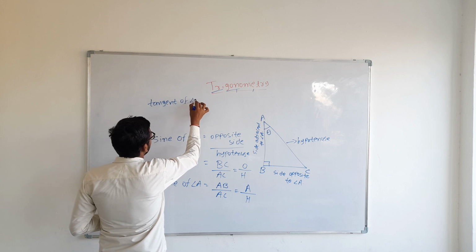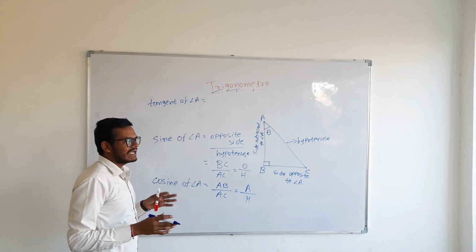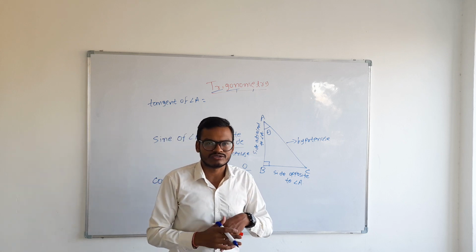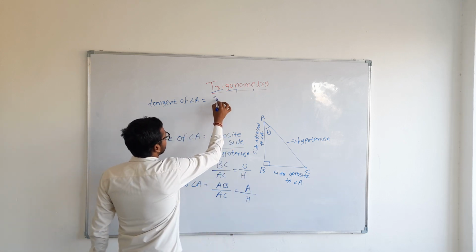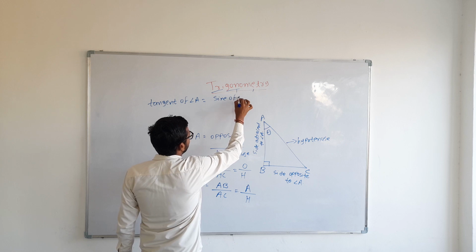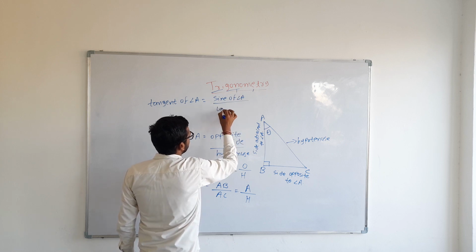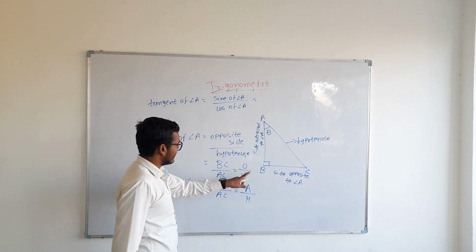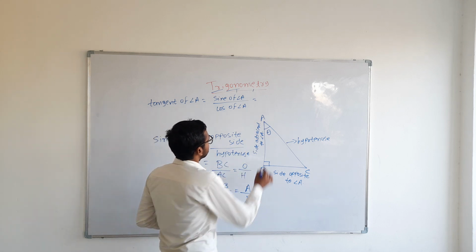Tangent of angle A can be derived by taking the ratio of sine of that angle upon cos. So sine of angle A upon cos of angle A. Sine of angle A is opposite upon hypotenuse.